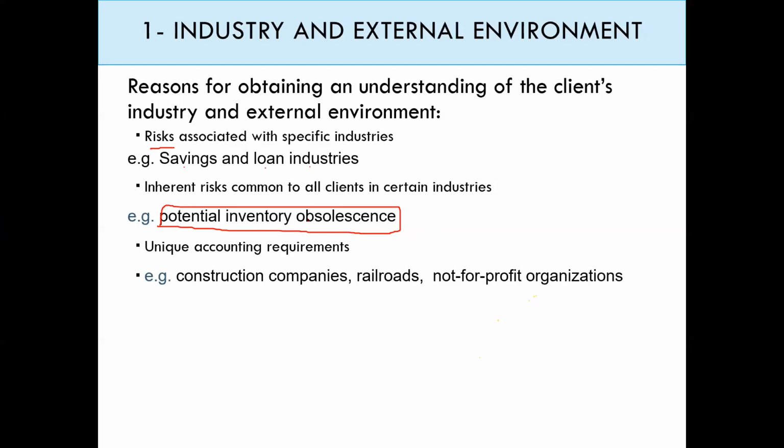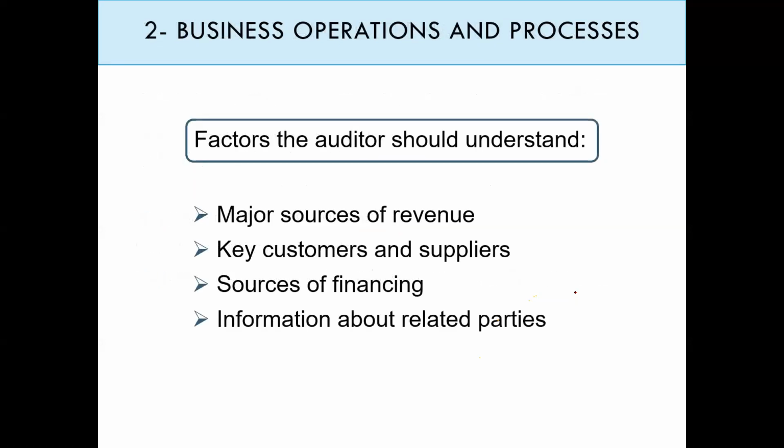Third, unique accounting requirements. For example, if you are dealing with a specialized entity like construction, railroad, or a not-for-profit organization. I think we discussed something like that in governmental accounting. We need special accounting to deal with governmental accounting, and special accounting to deal with construction companies, with banks, and so on. This is the first part, understanding the industry and environment of the business.